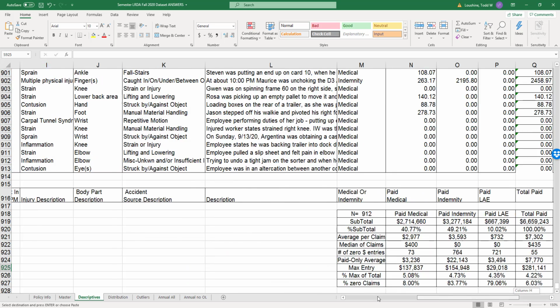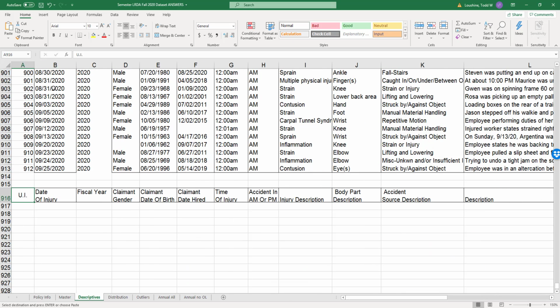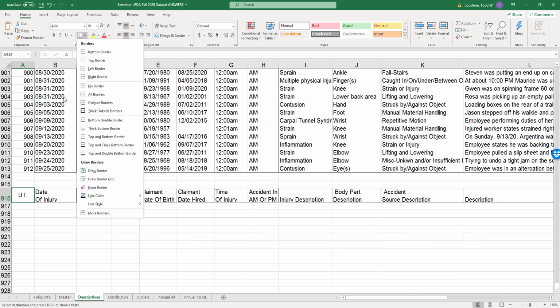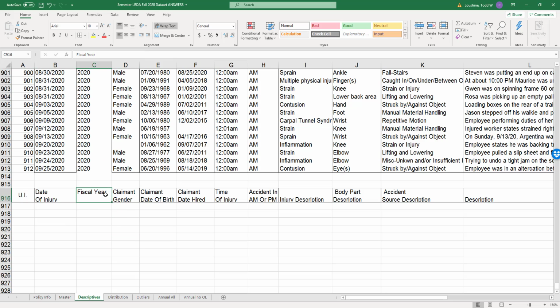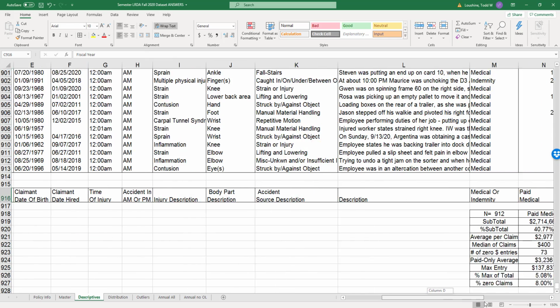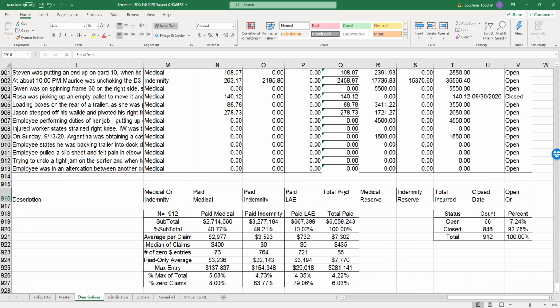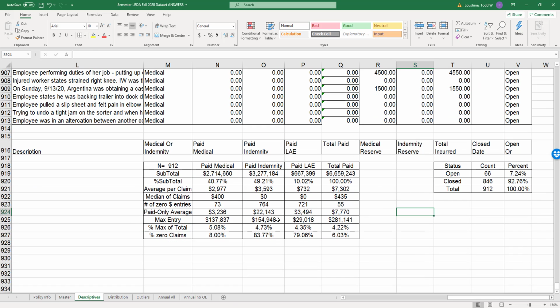And remember, we added the unique identifiers. And we added the fiscal year. And we added the total paid. And then calculated open, close, whether claims were closed or open, and then this descriptives table.